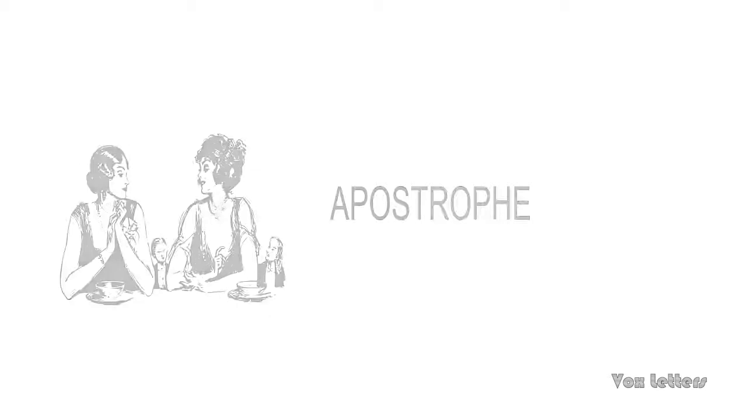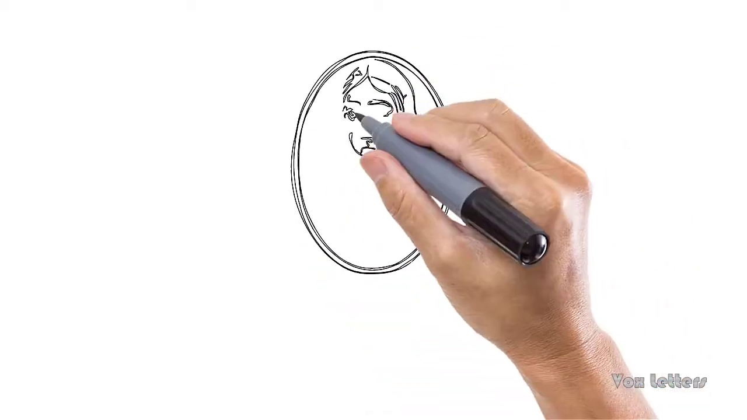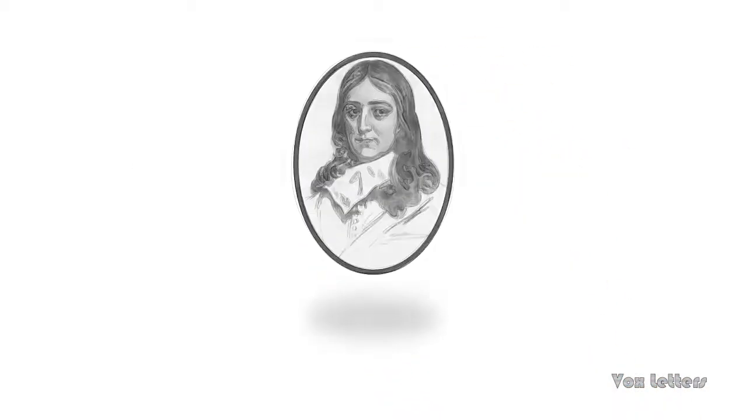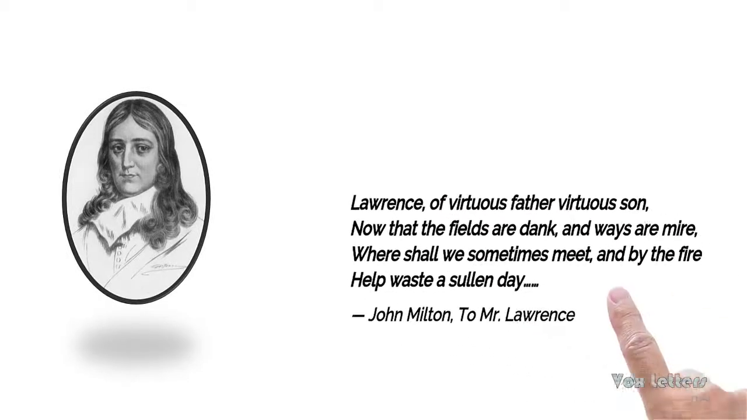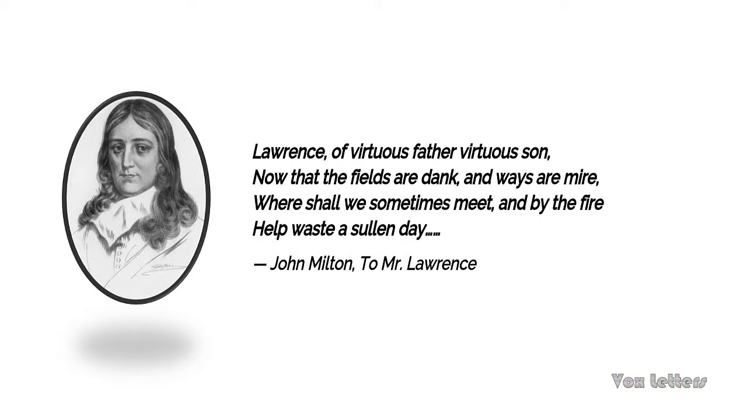John Milton's sonnet to Mr. Lawrence begins with an apostrophe. In this poem, John Milton addresses his friend, Mr. Edward Lawrence, as if he were present before him. He desires to have a conversation with him. Look at these lines. Lawrence, of virtuous father virtuous son, now that the fields are dank and ways are mire, where shall we sometimes meet and by the fire help waste a sullen day?